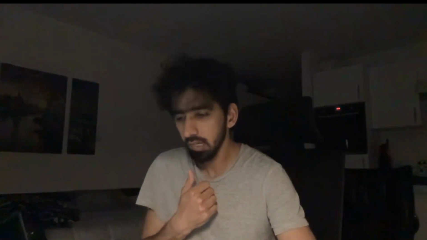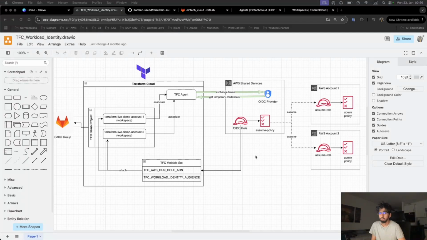In this video, we are going to look at the actual deployments in the AWS accounts. In the last video, we covered pretty much everything in the diagram. I will quickly show you the diagram. The purpose of this video is to deploy the actual resources using Terraform workload identity into the AWS accounts. So let's dive in.